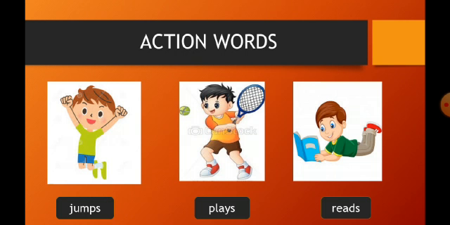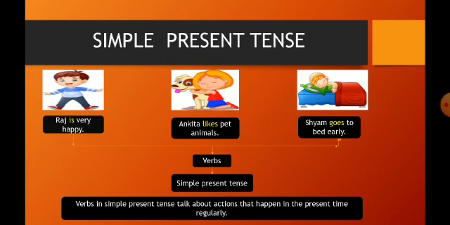Now, children, here jumps, plays, and reads are words that make actions and are therefore known as action words. Action words are also called verbs. Children, I hope you have understood what verbs actually are. Okay, now coming up to the simple present tense.